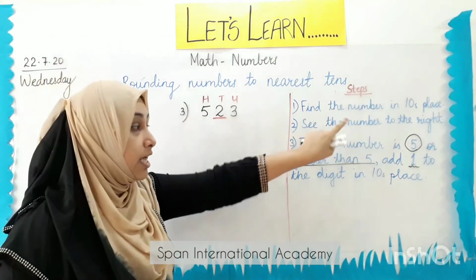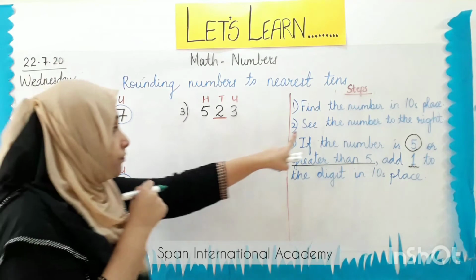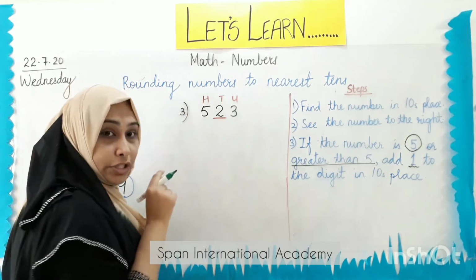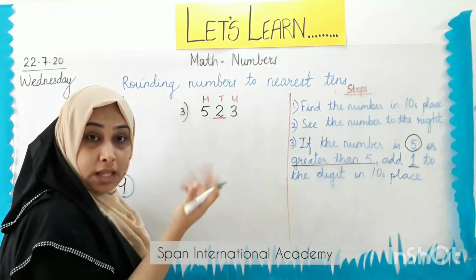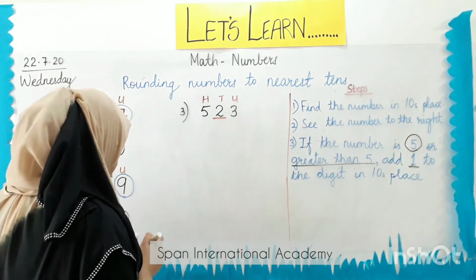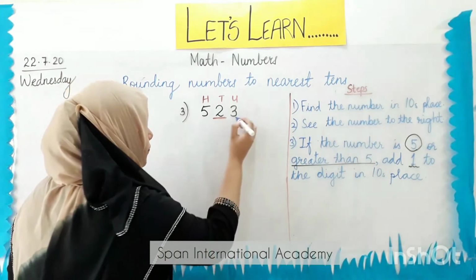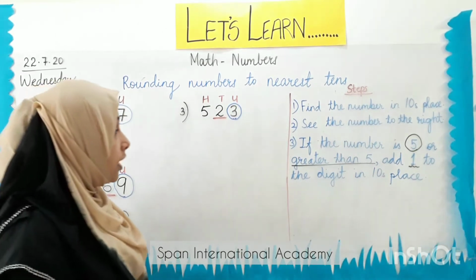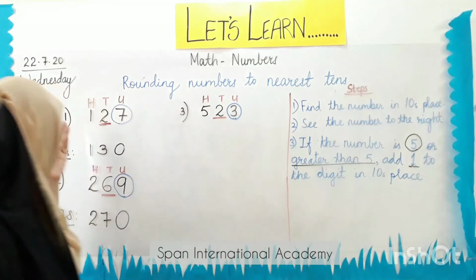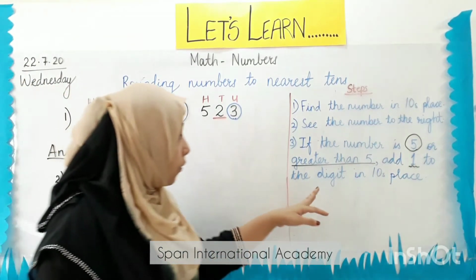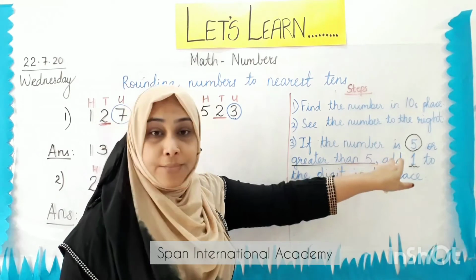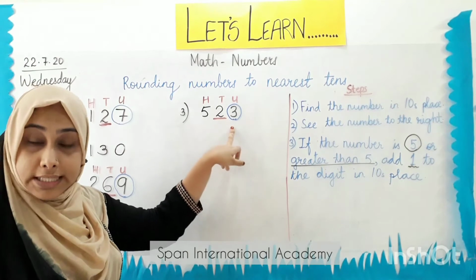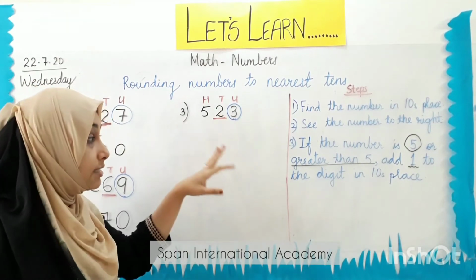We go down to the second step, which says see the number to the right. We have to see the number to the right of the tens place. Which number is it? It is number 3. I got the number which is to its right. Now my third step, as we were doing in the first and the second example, is to find if the number is 5 or greater than 5. Oh, it is number 3. It is less than 5.